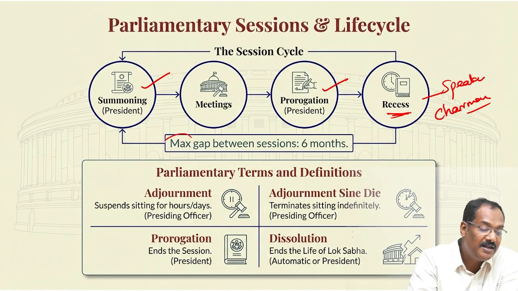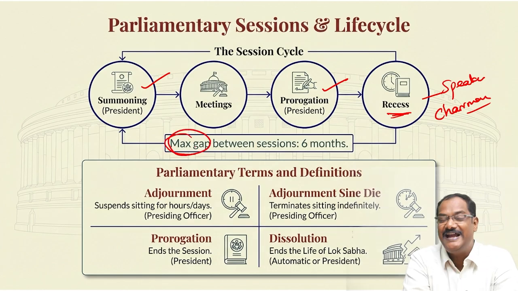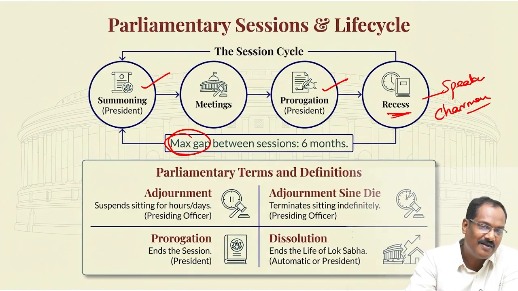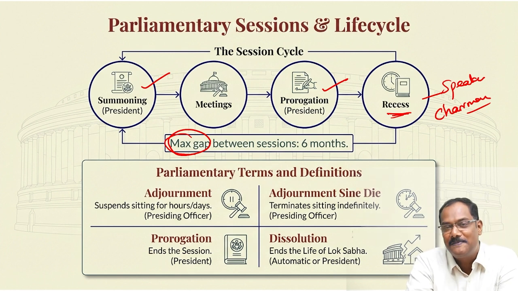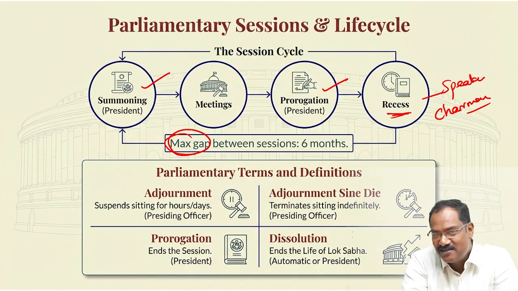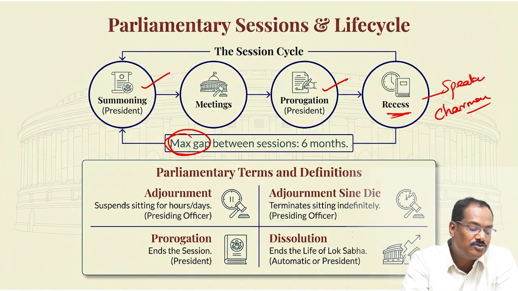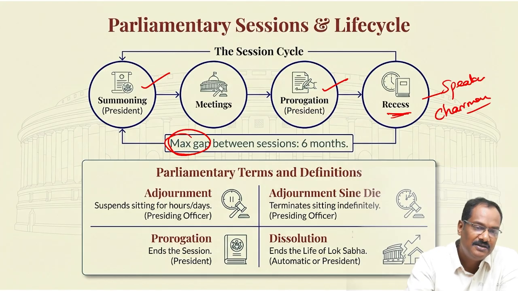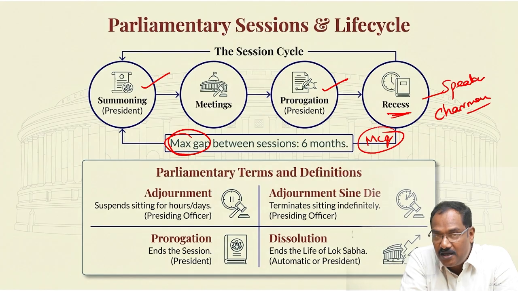Now this one is a very important point. The maximum gap or time interval between two sessions of the parliament cannot exceed 6 months. During COVID, there was a fear that we might breach that 6 months. But still, a lot of people came with COVID PPE kits and all. They always attended the session in spite of this COVID threat. This is a constitutional rule that if the budget session ends today, within 6 months another session should be conducted. Sometimes an MCQ possibility is there. So the maximum time interval between two sessions of the parliament cannot exceed 6 months.